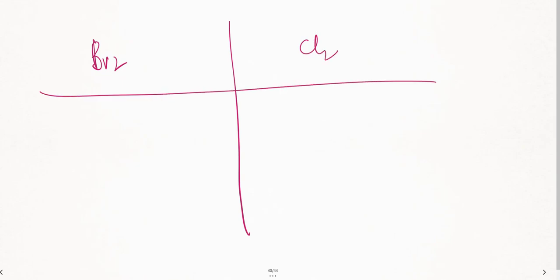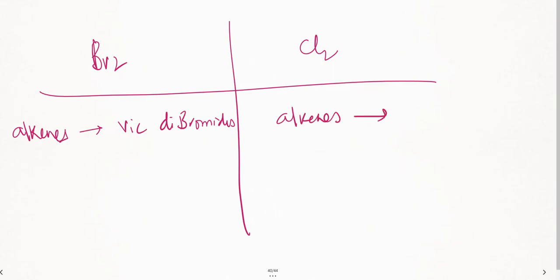You will be asked, like, given bromine, and you'll be given chlorine also, which are good electrophiles. So whenever there is bromine, remember you can convert alkenes to vicinal dibromides. Means you'll be adding bromine, breaking the double bond. This is one. Same thing here also, you can convert alkenes to vicinal dichlorides. Means you'll be adding chlorine around the double bond.